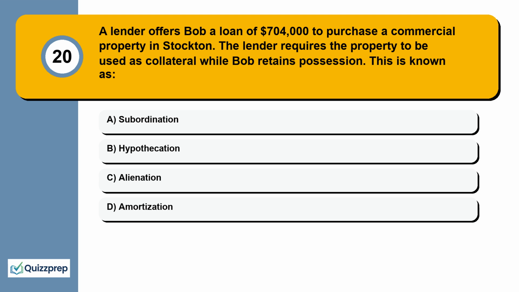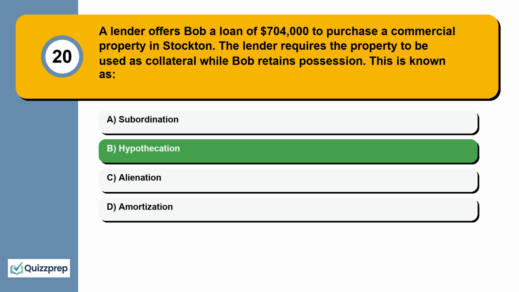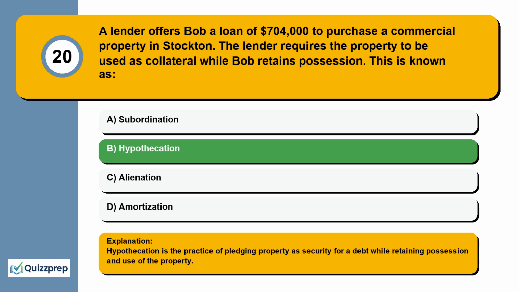Question 20. A lender offers Bob a loan of $704,000 to purchase a commercial property in Stockton. The lender requires the property to be used as collateral while Bob retains possession. This is known as subordination, hypothecation, alienation, amortization. Hypothecation is the practice of pledging property as security for a debt while retaining possession and use of the property.